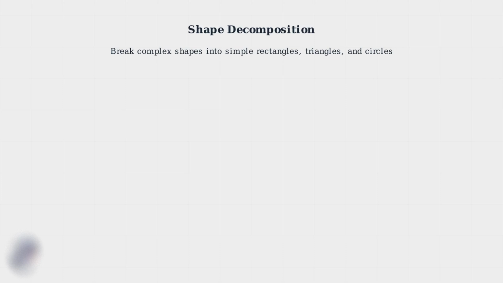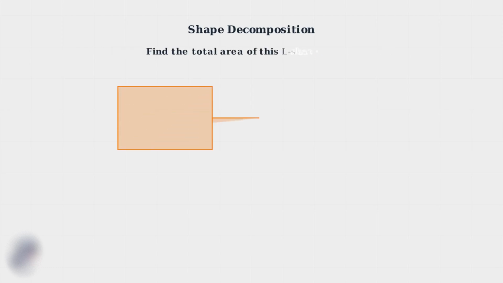Now we'll explore two powerful advanced techniques that will help you tackle more complex measurement problems: shape decomposition and unit conversion. The first technique is decomposition, breaking complex shapes into simpler, familiar shapes. This is incredibly useful when dealing with irregular or composite shapes that don't fit standard formulas. Here's a practical example. Imagine you need to carpet an L-shaped room.